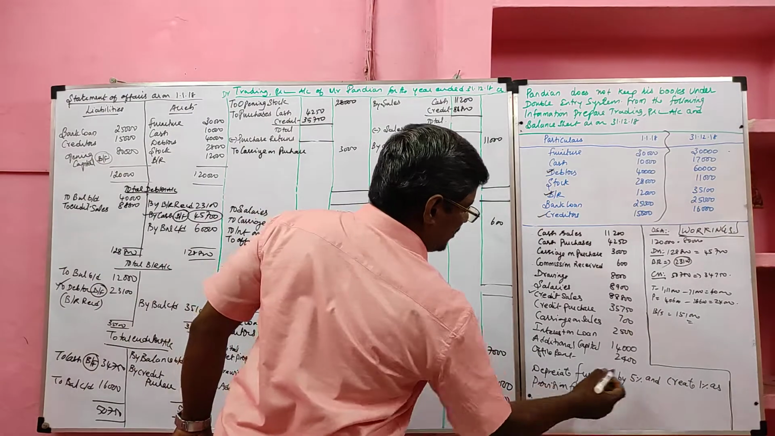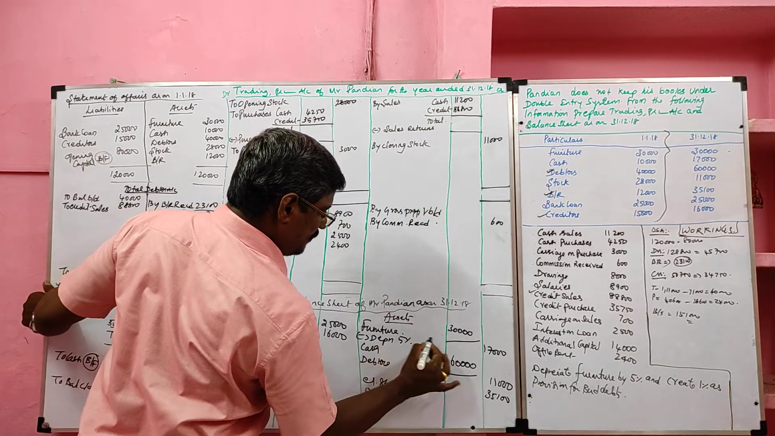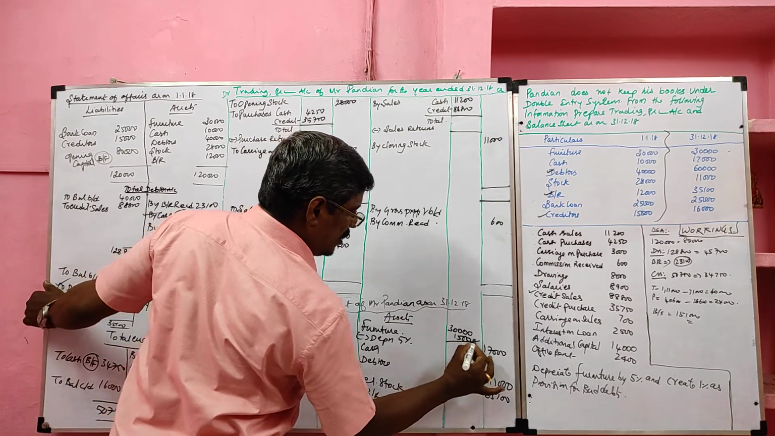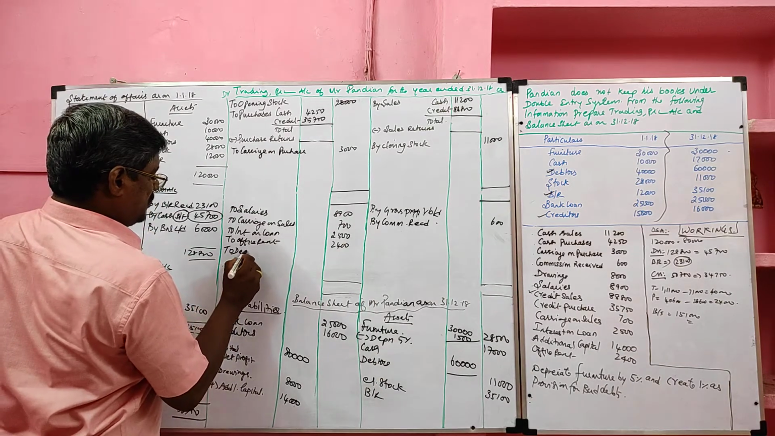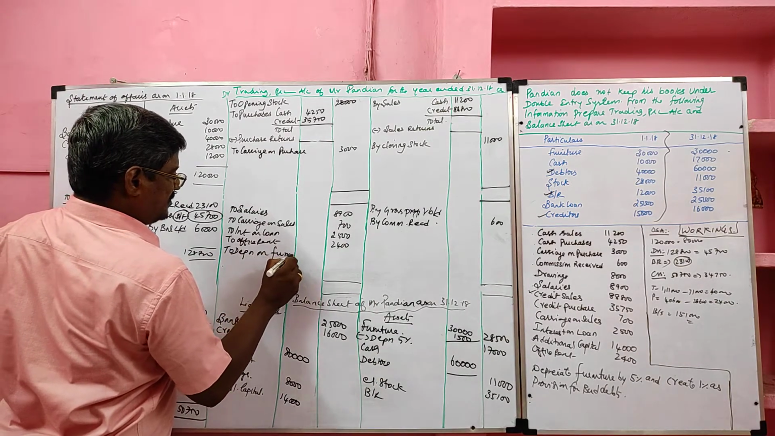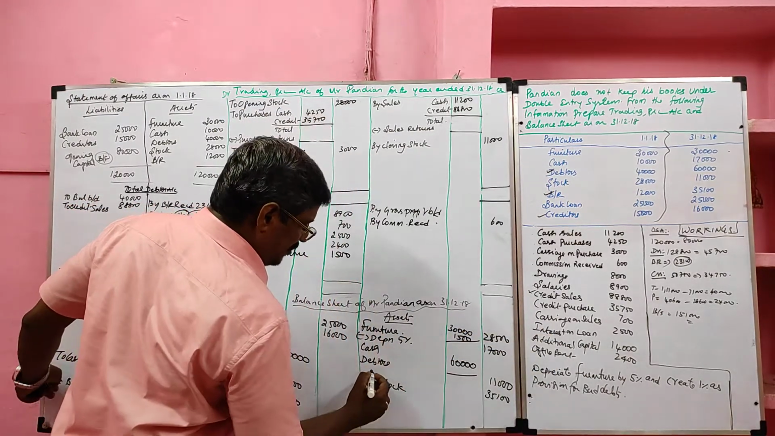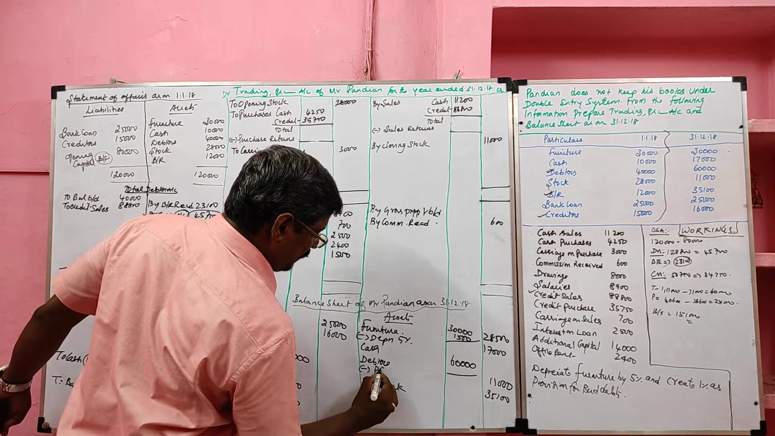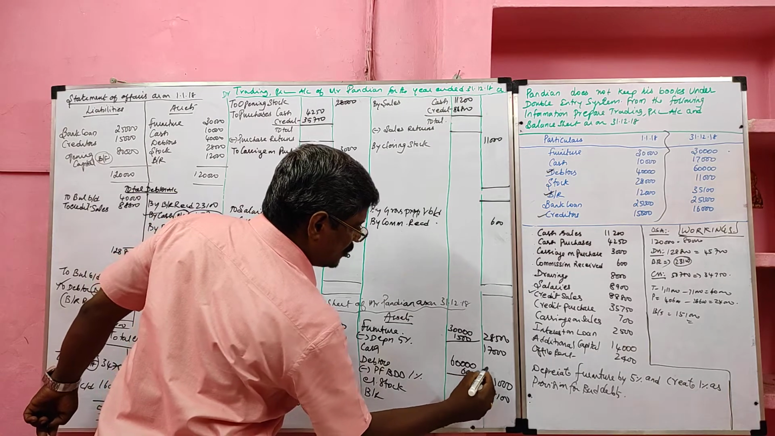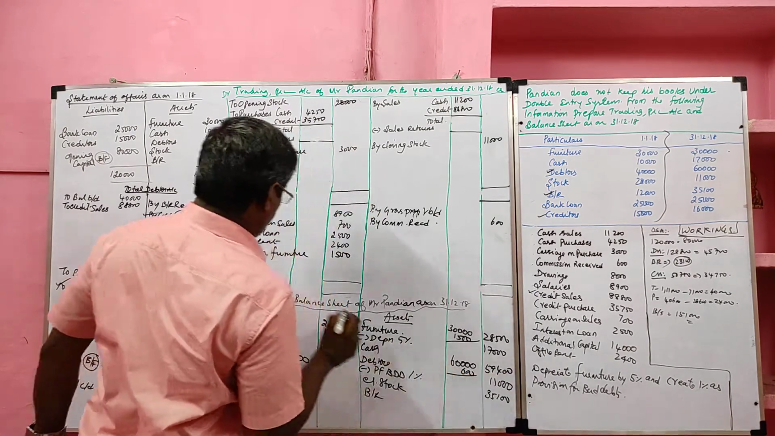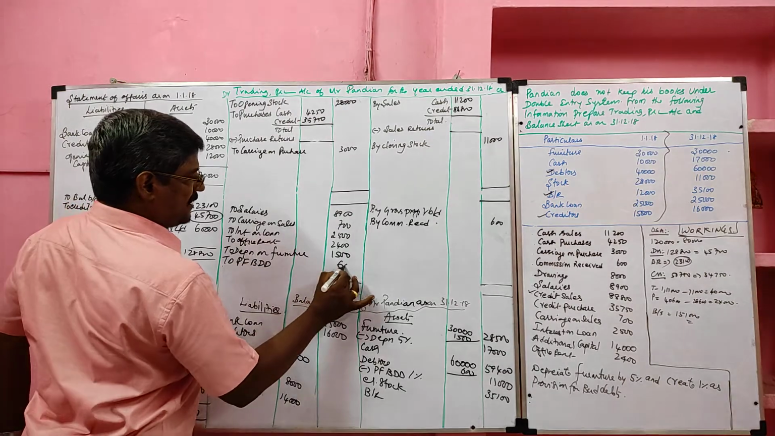Then depreciate furniture by 5%. We have to deduct from furniture 5% on 30,000, 1,500. So balance 28,500. It should be debited to the profit and loss account as depreciation on furniture. Next, provision for doubtful debts we have to create on debtor at 1%. So provision for bad and doubtful debts 1% on debtor 600. So 59,400. It should be debited to the profit and loss account.